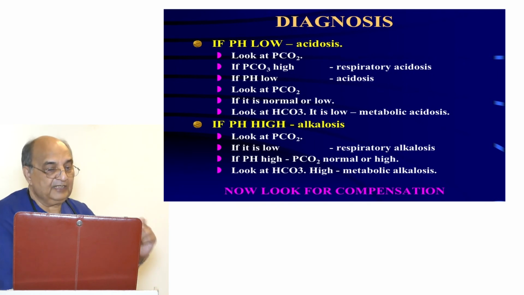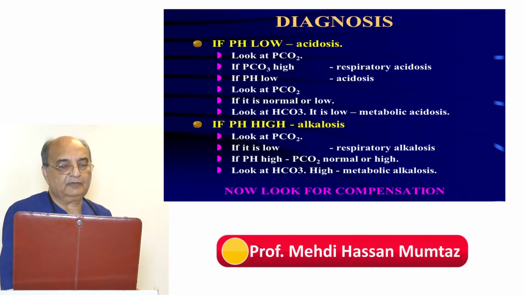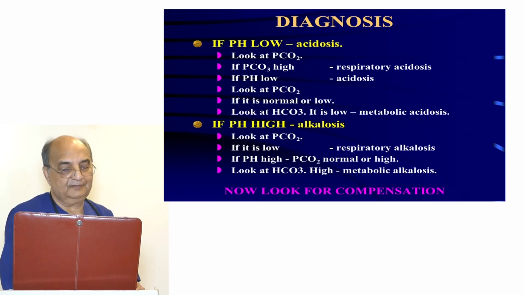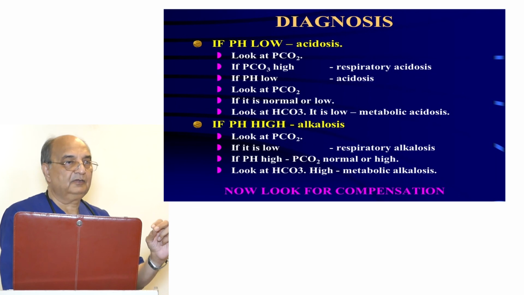Right? Now if the pH is high, that shows alkalosis, irrespective of cause, whether it is metabolic or respiratory. Then in the second step, you look at the PCO2. If the PCO2 is low, it means it's a respiratory alkalosis. If pH is high and PCO2 is normal or high, look at the bicarbonate. If it is high, that shows metabolic alkalosis. Now look for compensation. So you go in the same sequence. Whenever you lose the sequence, you will lose the diagnosis. Look at pH first, then the PCO2, then the bicarbonate. There is no mention of oxygen at all in diagnosing the acid-base disturbance. Right?